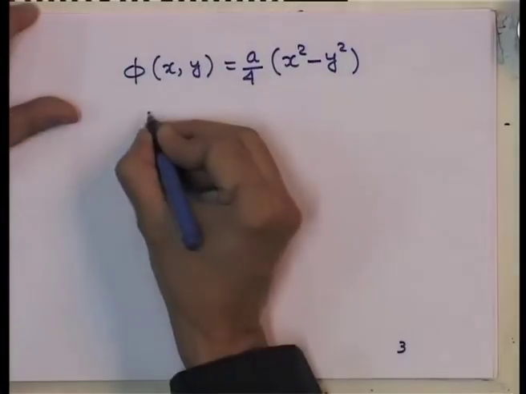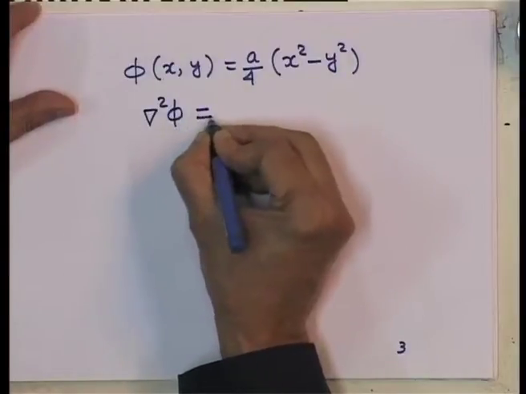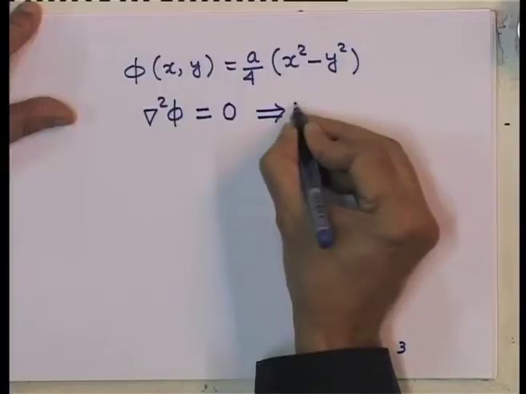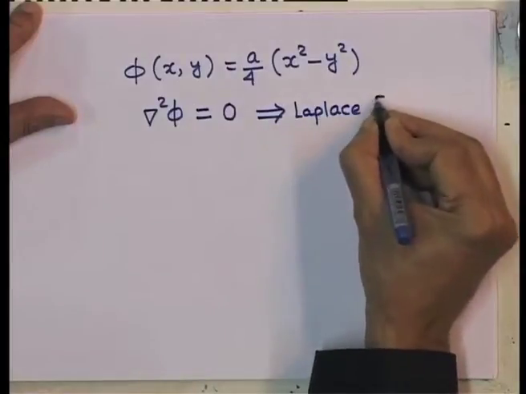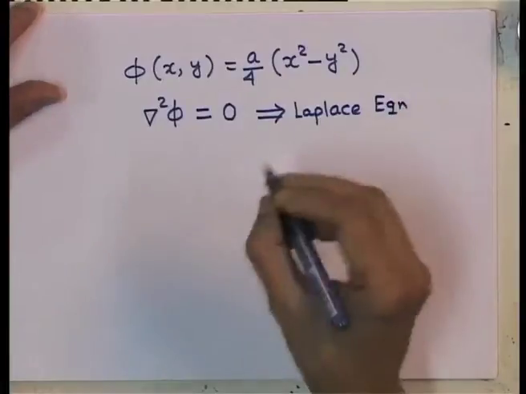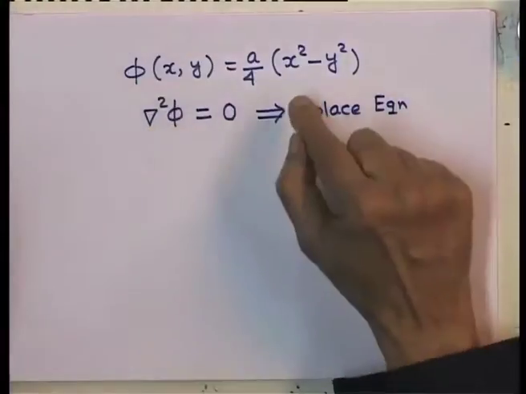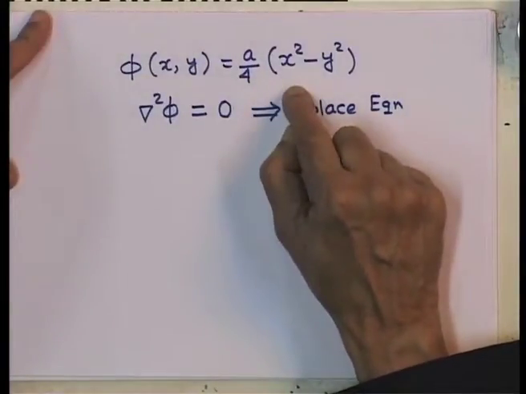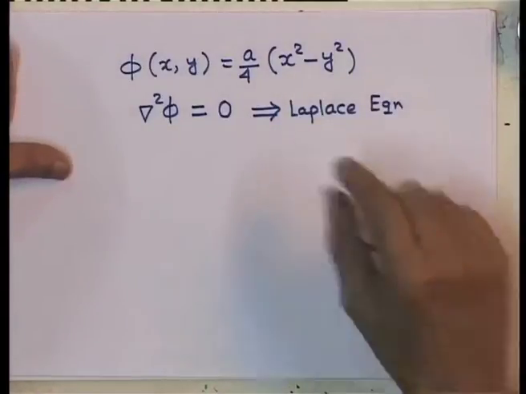Now, you can immediately check that del square of phi works out to be equal to 0, which means this is Laplace's equation. Now, supposing you were to plot this function, this is del square phi equal to 0, a by 4 x square minus y square.